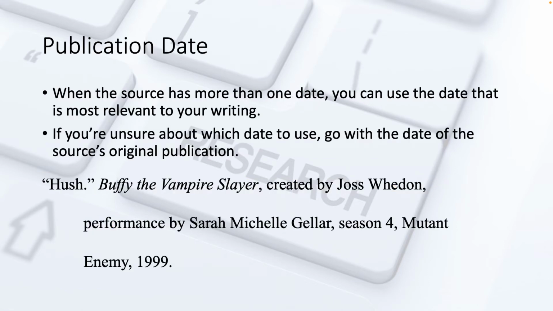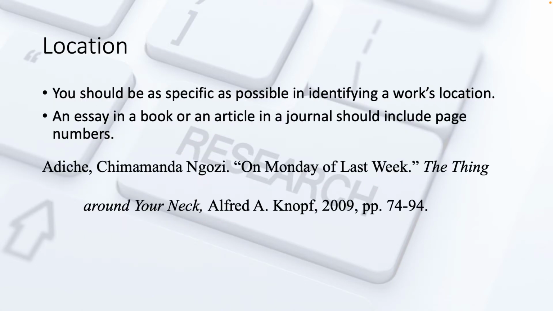The publication date is the year that the information was published. Now, if it's a book or an episode of a TV show, you're going to put the year. So if you're looking on a website, that could be the date of the actual article or the date it was updated, or it could be the copyright date, showing that the website is current, the one at the bottom. And the last thing is location.